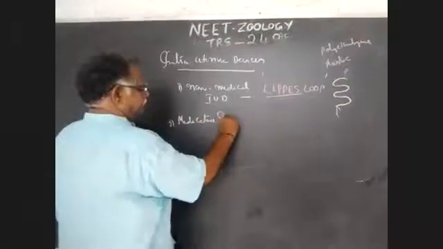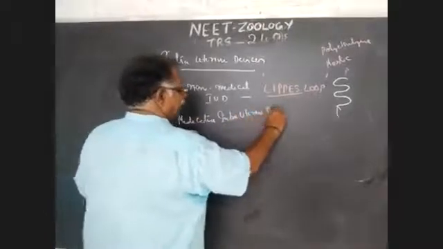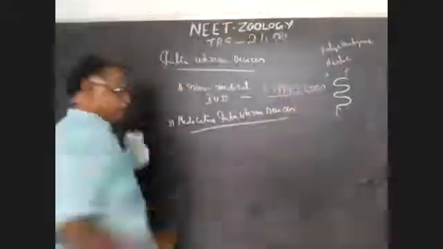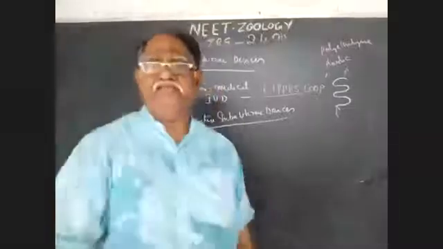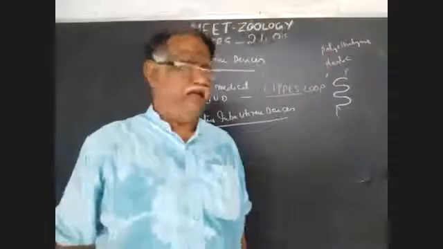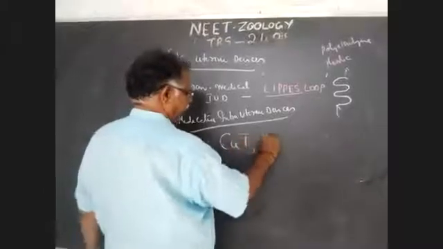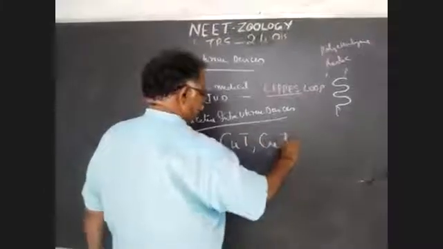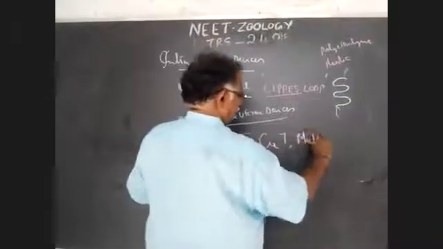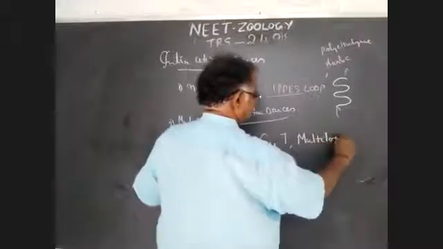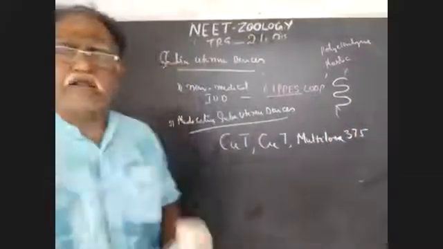Here, examples: CuT, Cu7, Multiload 375. These three examples are given in NCERT.